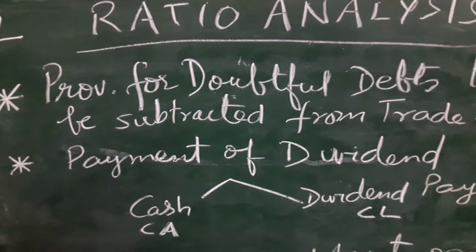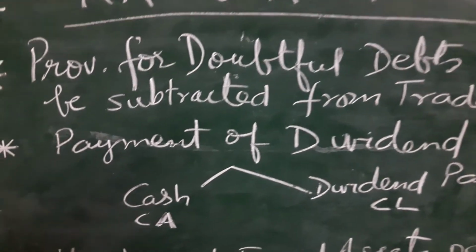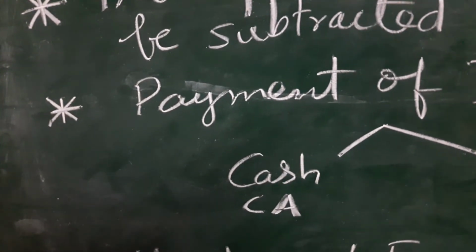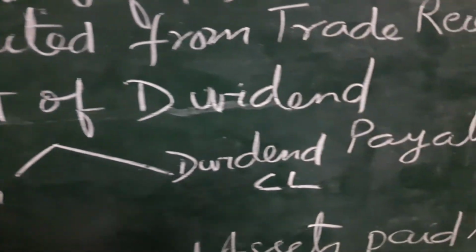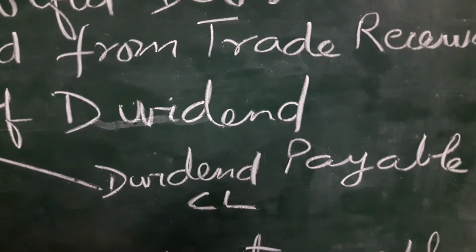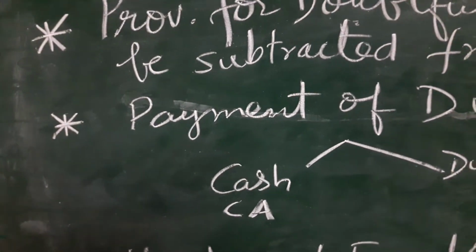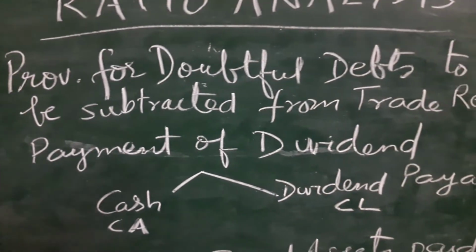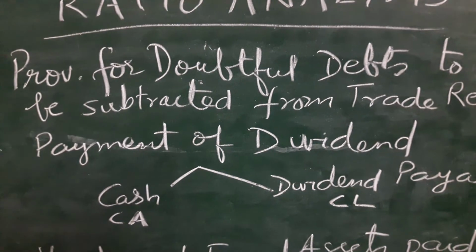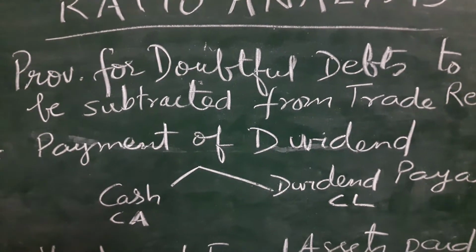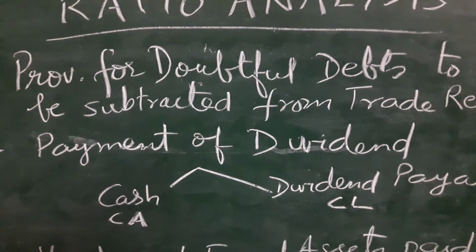So, payment of dividend involves two things. One is payment in cash and the other is dividend payable. Dividend payable is a current liability and cash is a current asset. So, payment of dividend will affect your current ratio as well as liquid ratio. So keep this in mind.